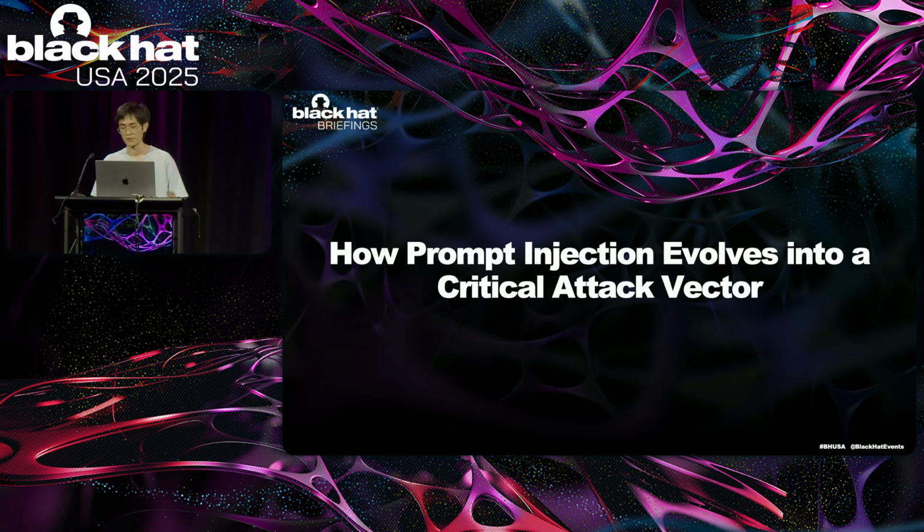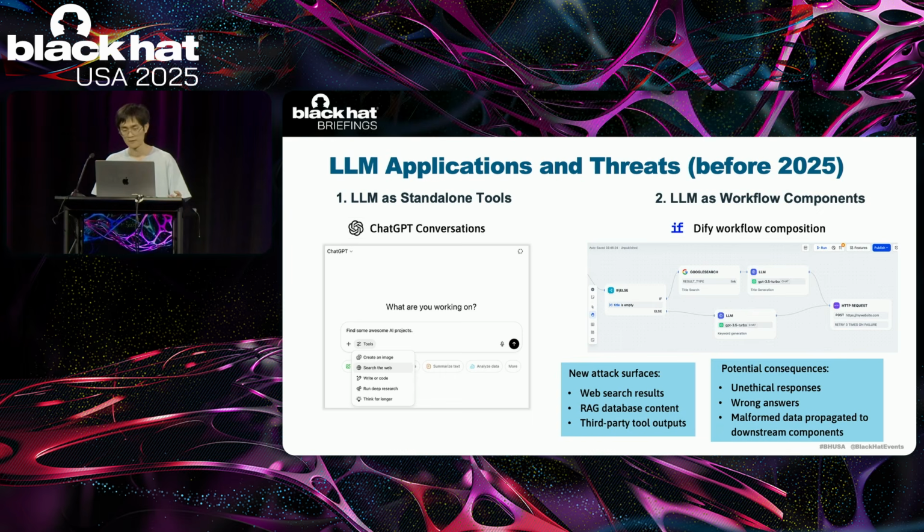So, large language models and their applications have evolved rapidly in recent years. Along with this evolution, prompt injection has become an increasingly critical attack vector. In the early days, LLMs were primarily standalone chat or content generation tools. Prompt injection relied on direct user input or content scraped from web pages to trick models into producing harmful content or even wrong answers. This impact was relatively contained, however.